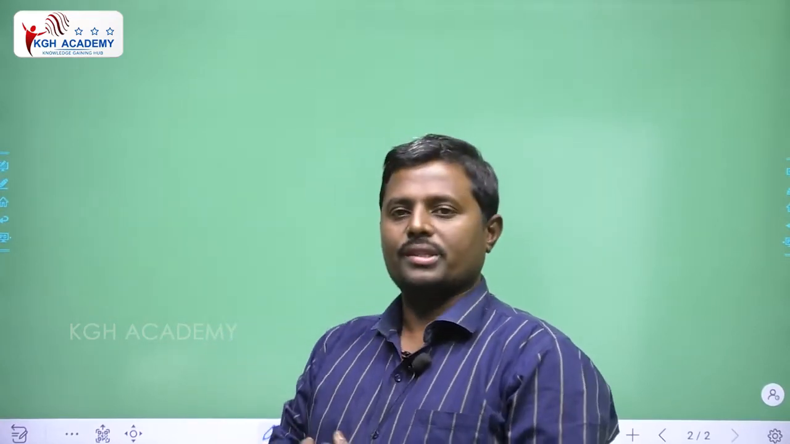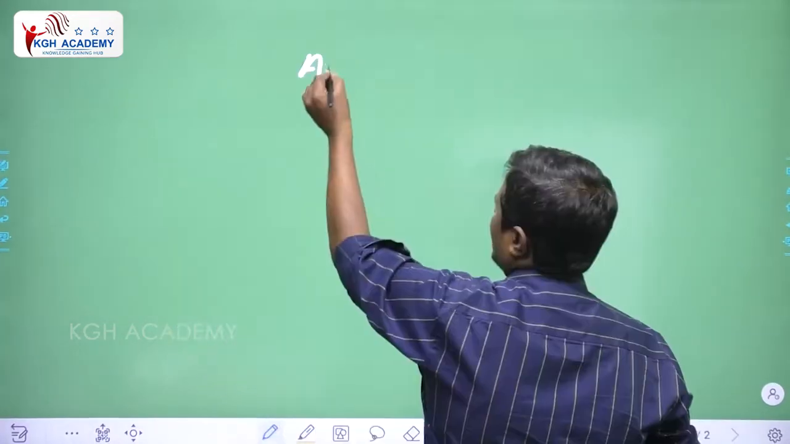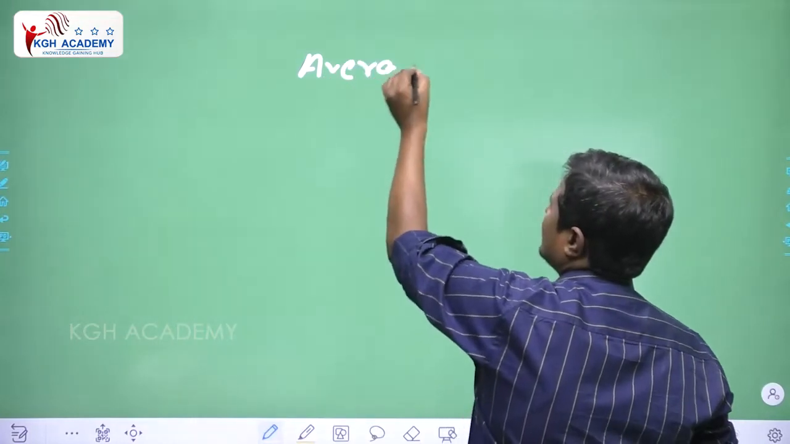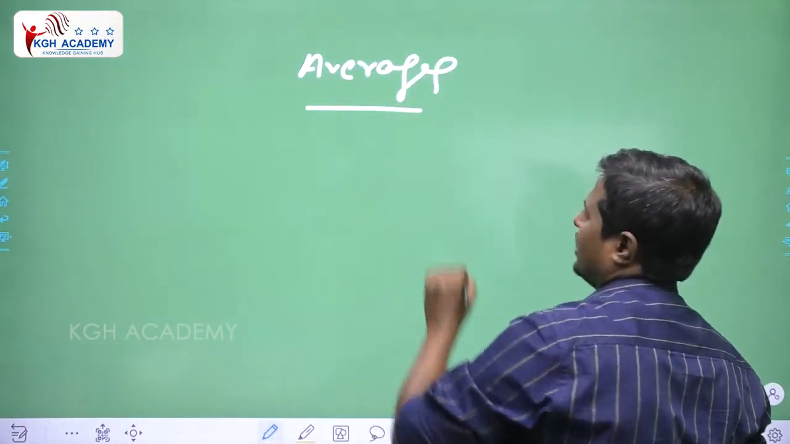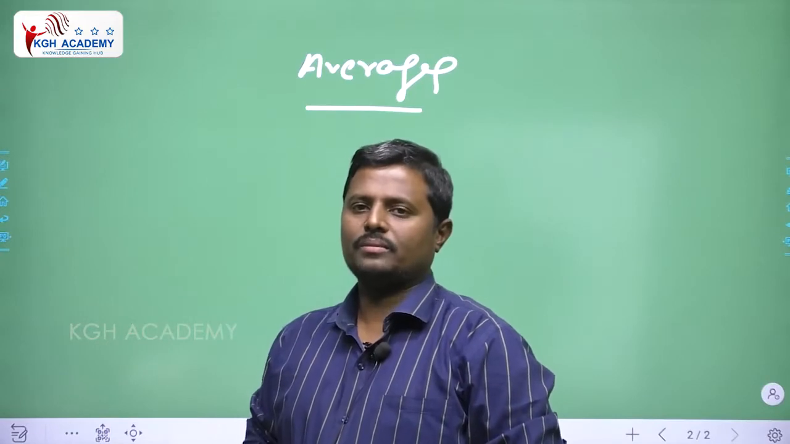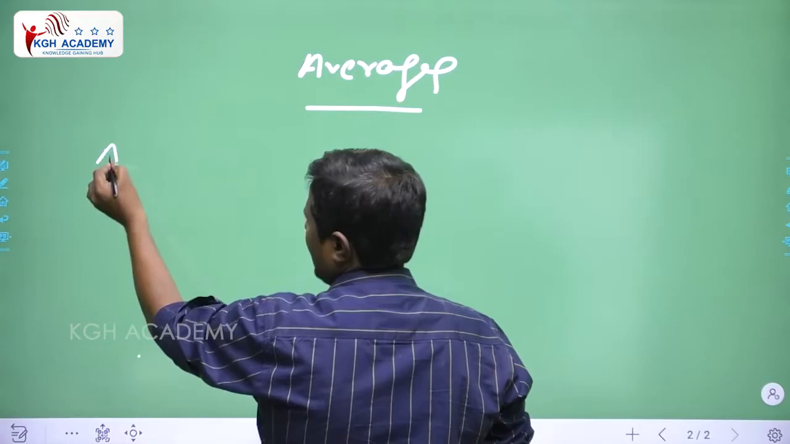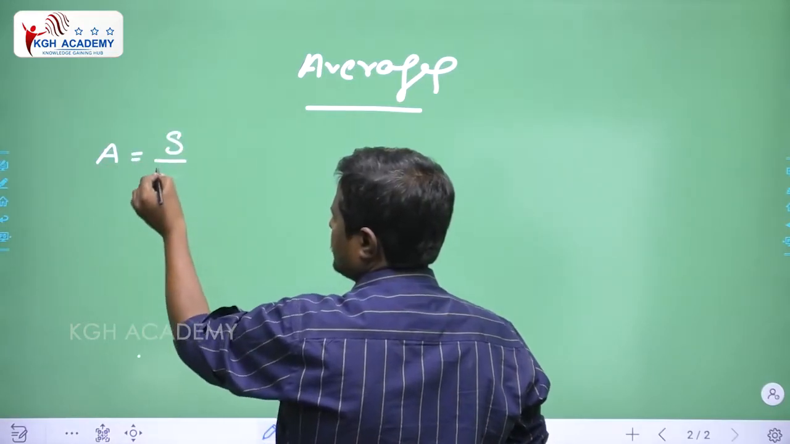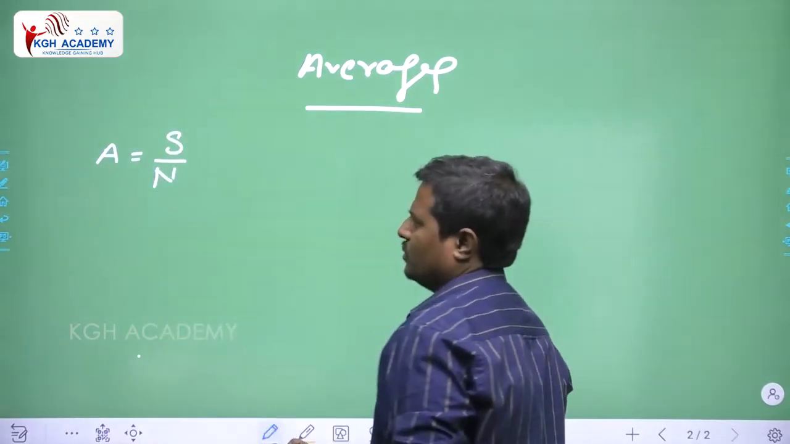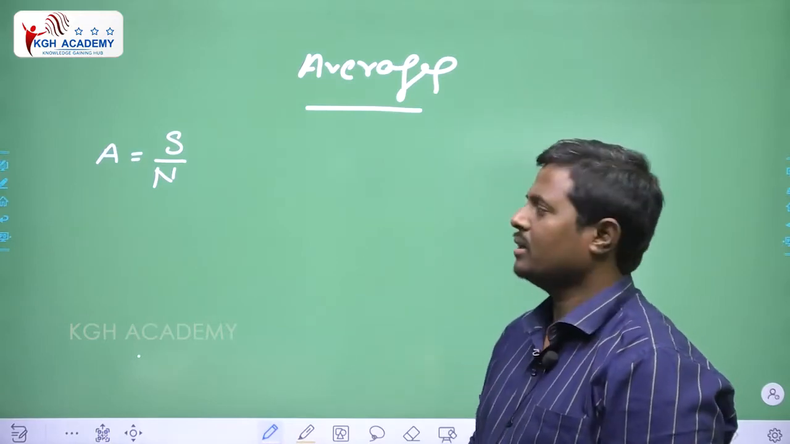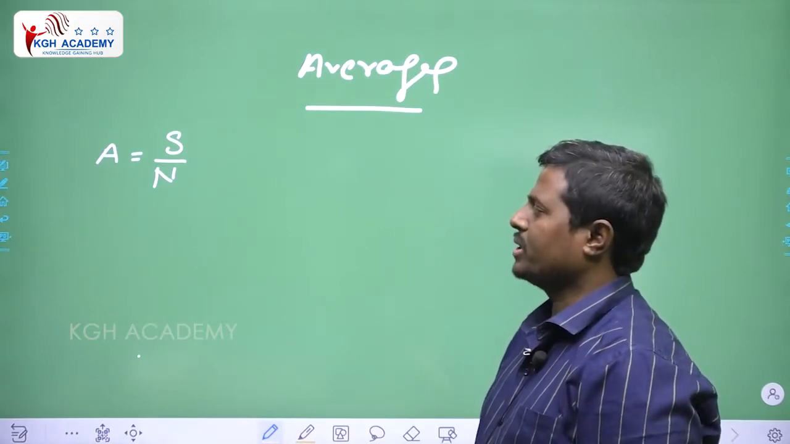Today we are going to discuss the topic averages. What is meant by average? For average we have a formula: average equals sum of numbers by number of numbers. This is the formula.